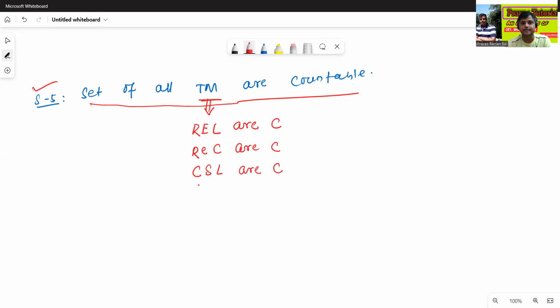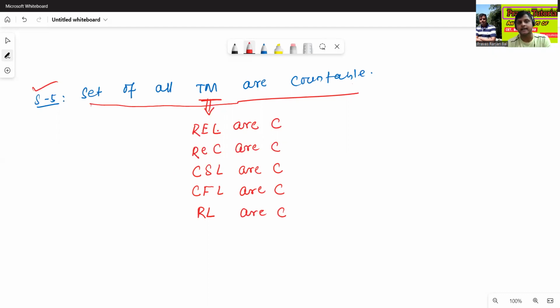And its subset, the set of all regular languages, is countable.